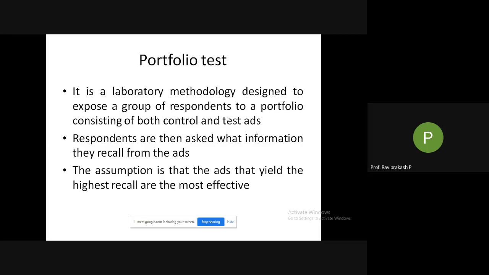Based on that, a particular rating is given. So if it is a test ad, well and good.